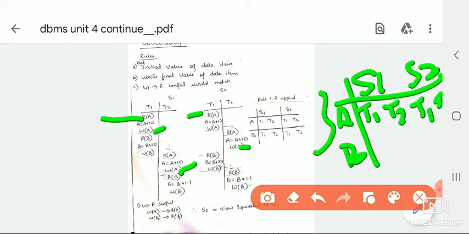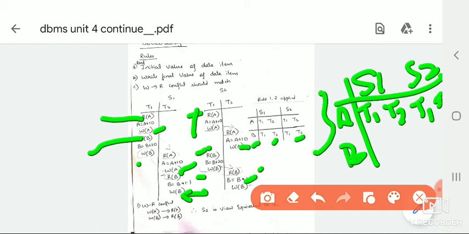Similarly for B: where it is read initially, and where the final write is done, which is in T2, so I got T2. Similarly for B in schedule 2, initial read of B and final write of B, again T1 and T2.